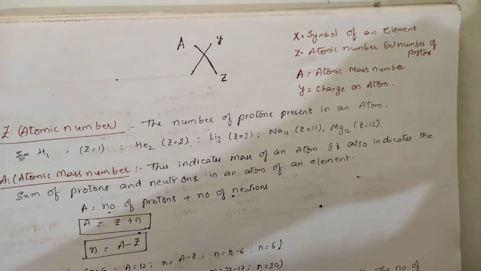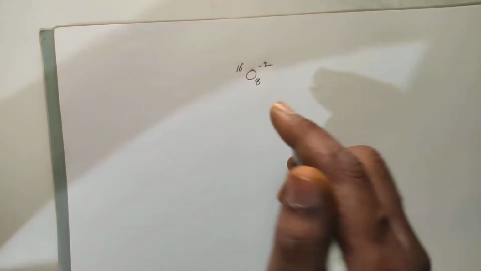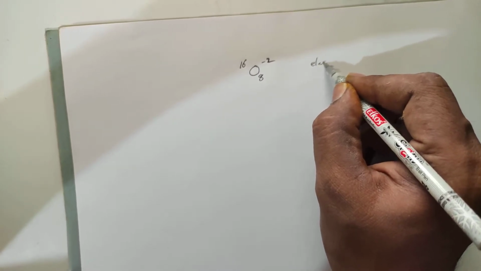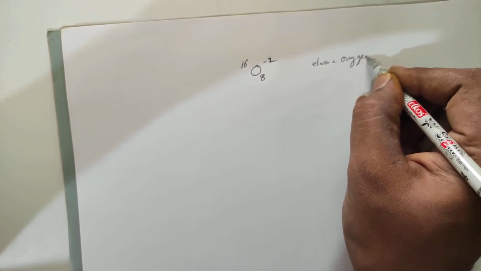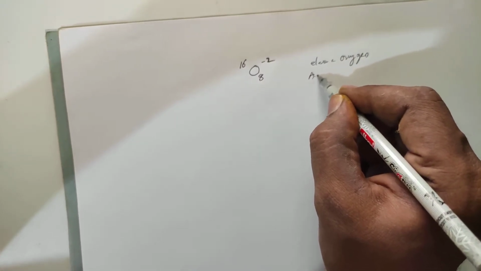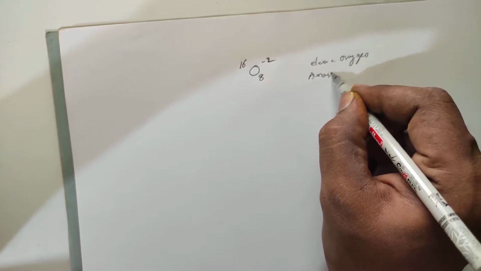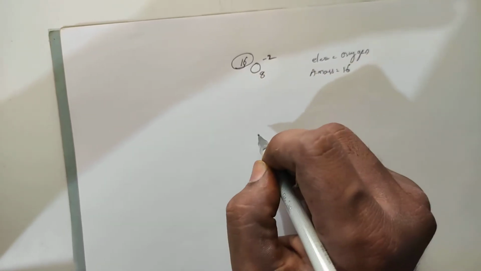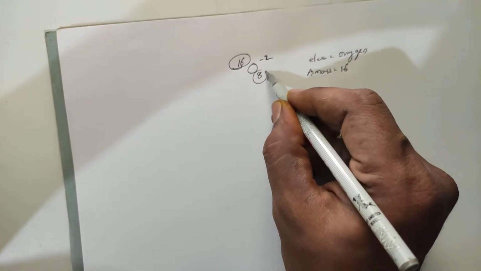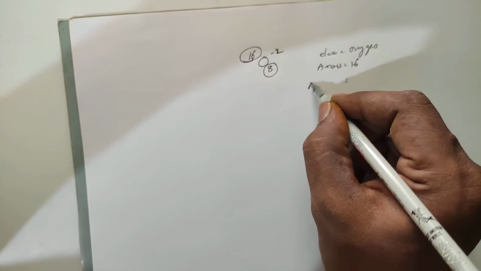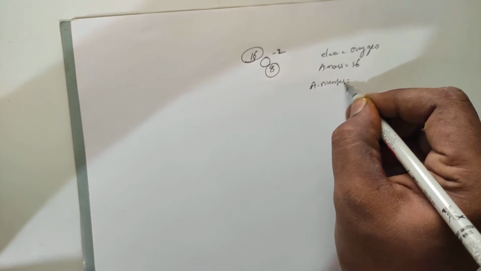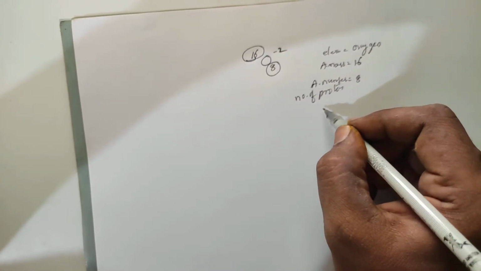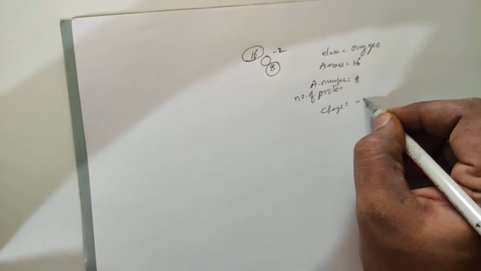Right, let us take one example now. See, this is the example, oxygen 8, 16, minus 2. What is the element? Element is oxygen. What is the atomic mass? This one represents atomic mass. It is 16. Suppose this 8 represents atomic number or number of protons. So it is 8. And charge. Charge represents minus 2.